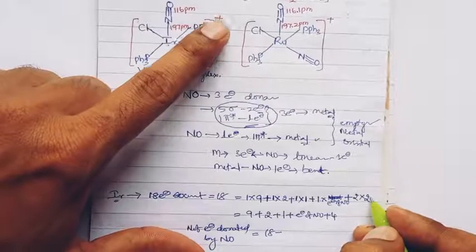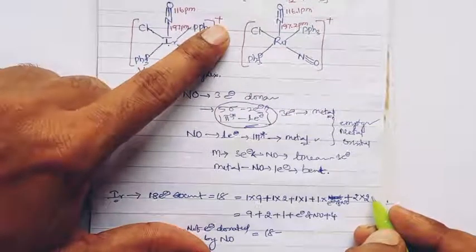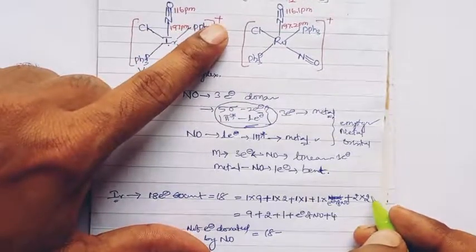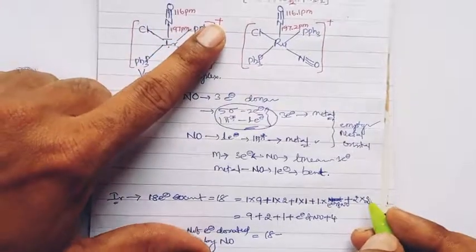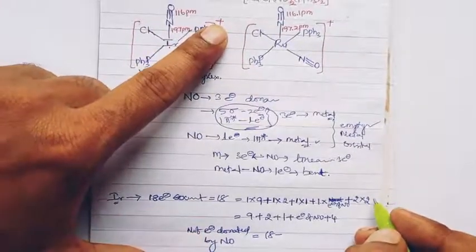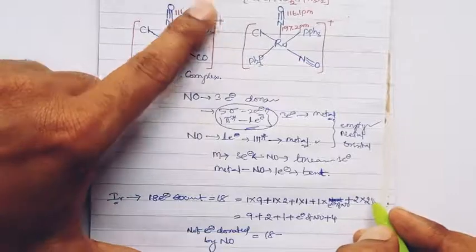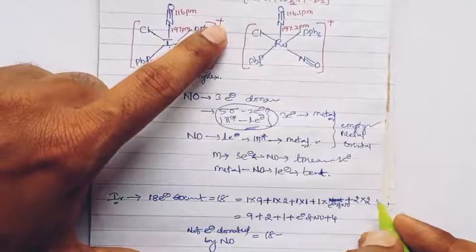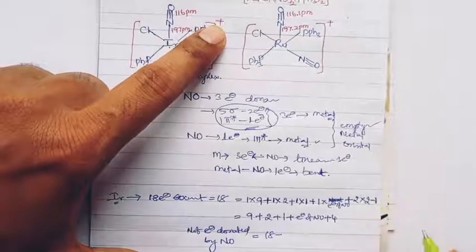So here we have to add the plus or minus oxidation state. Here the oxidation state is plus on the coordination sphere, nothing but it lost one electron. All the complex lost one electron, so minus 1 we have to consider.